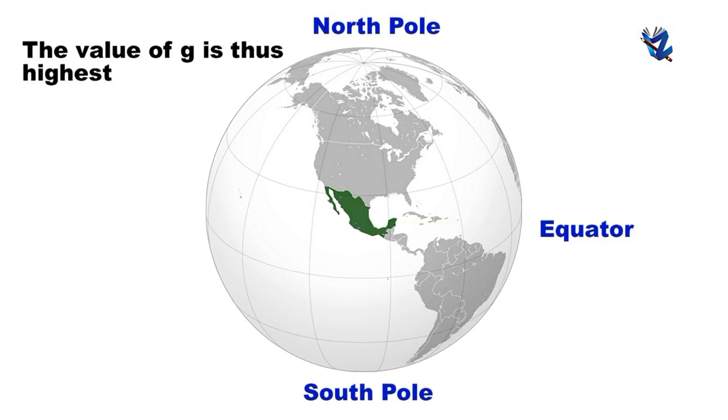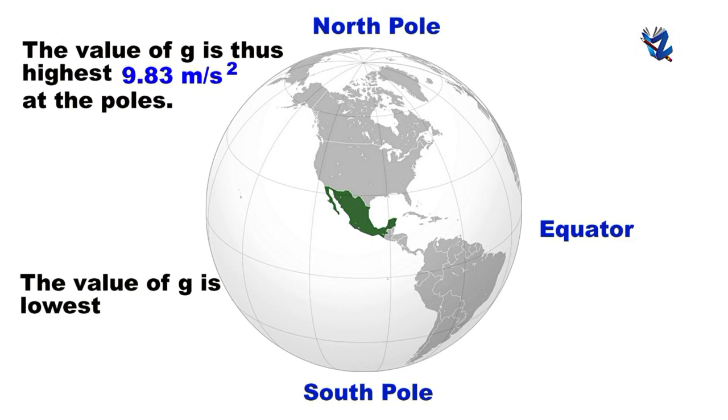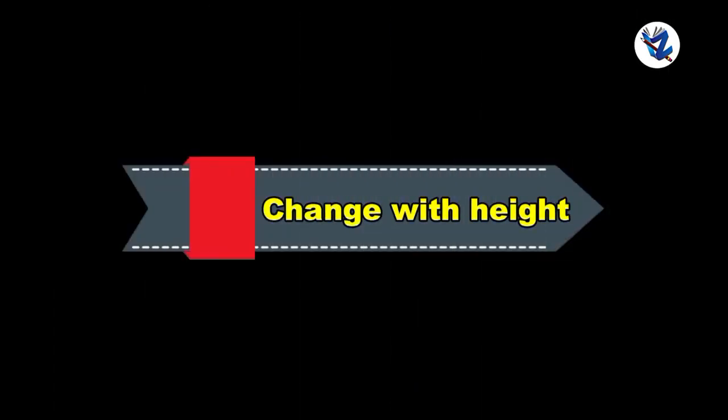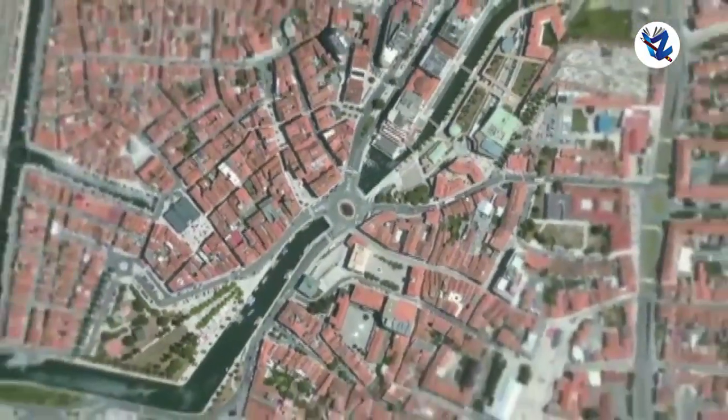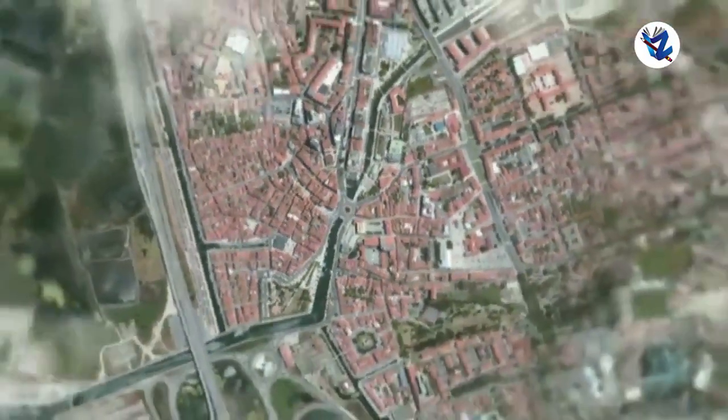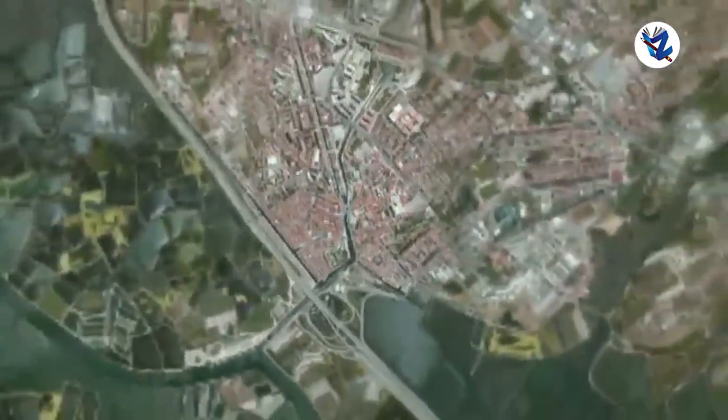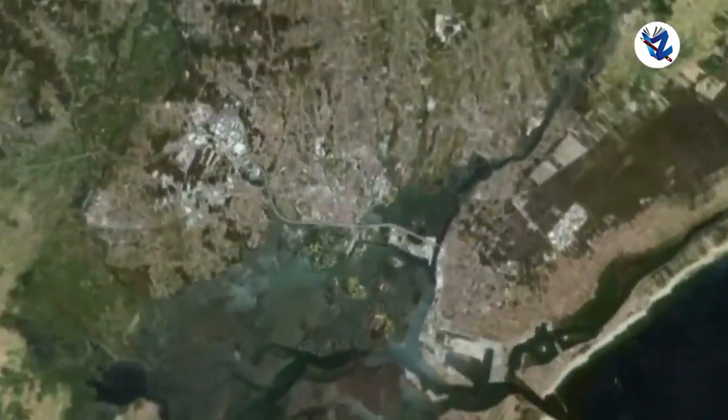The value of g is thus highest, 9.832 meter per second square, at the poles and decreases slowly with decreasing latitude, and it is lowest, that is 9.78 meter per second square, at the equator. Then change with height. As we go above the Earth's surface, the value of small r increases and the value of g decreases. However, the decrease is rather small for heights which are small in comparison to the Earth's radius.